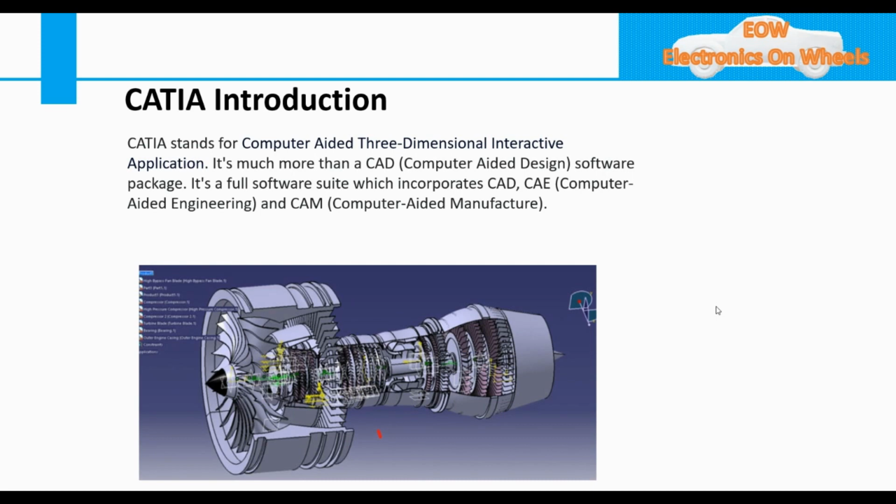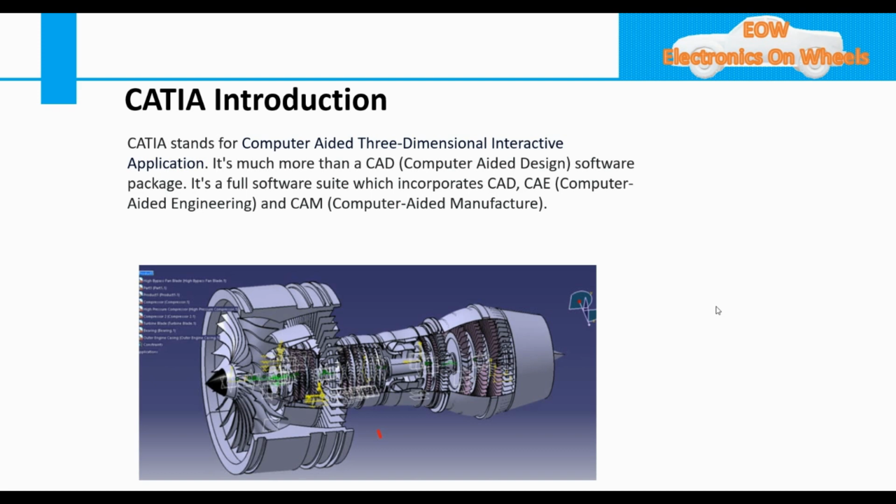Catia stands for Computer Aided Three-dimensional Interactive Application. C stands for computer, A for aided, D for three-dimensional, I for interactive, and A for application. CATIA is not just a computer aided design software. It is a full package where you can perform CAE and CAM operations. CATIA is like an ocean, so here we will not see all the things. We will try to cover those things which are essential for us from the electrical wiring harness and sketcher point of view.